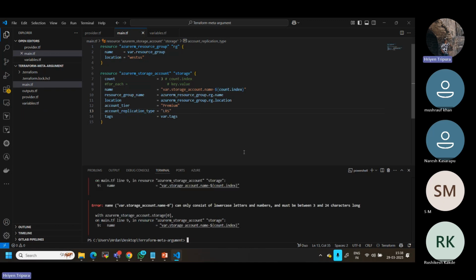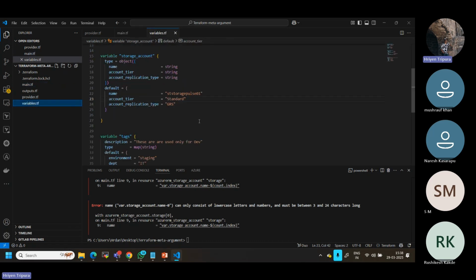Now, what if you see here, it says lowercase, and I have not mentioned that. I can define it, but it is all lowercase only. I don't know where it's showing. Okay, I got it.